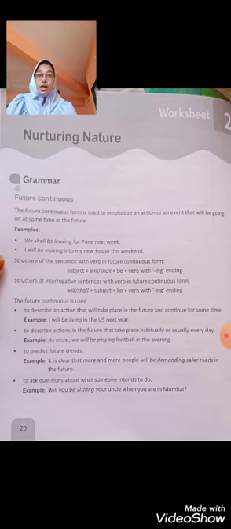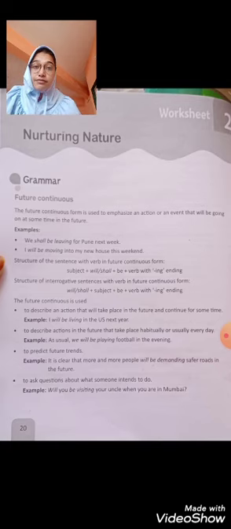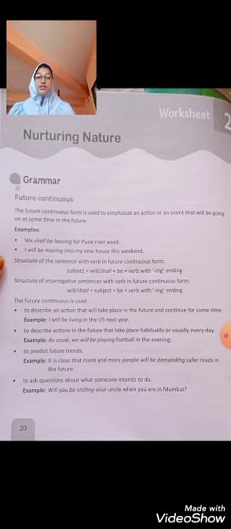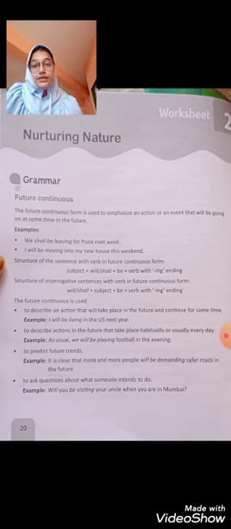For continuous tense we always use the ing form. So we'll understand will be going on. It has not happened right now but it will happen later at some future time. So that is future continuous tense.